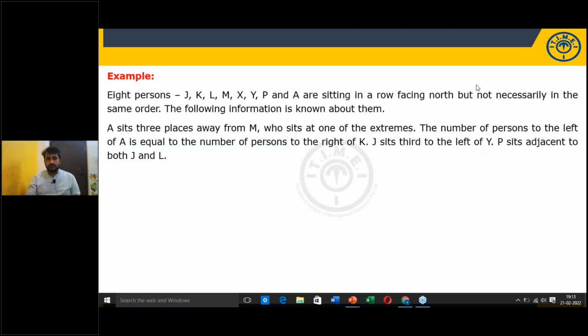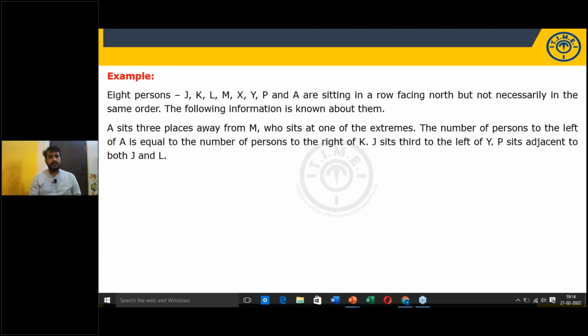I hope you understood the level of difficulty of the exam. Is it easy or difficult? This was the question exactly given in 2020 prelims. Is it easy or difficult? Very easy. Actually, it is a very easy set. But one thing for sure, you have to know the basics. Otherwise, it is not possible.